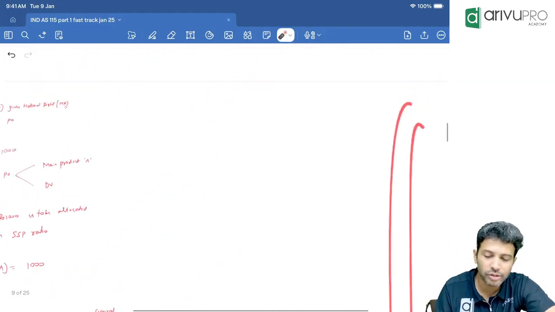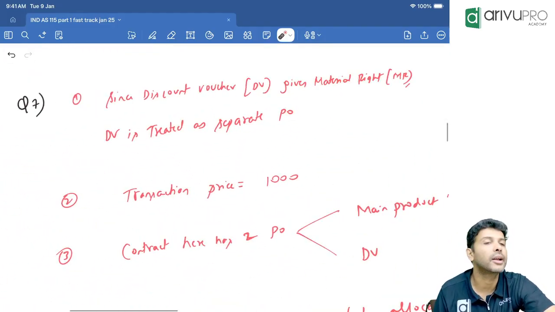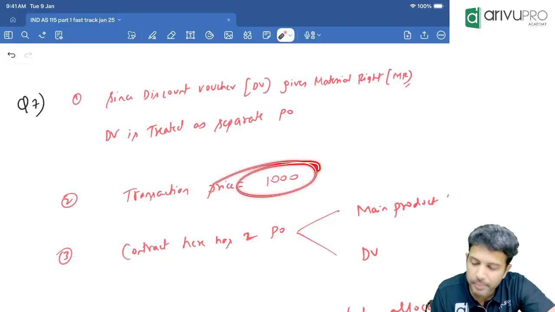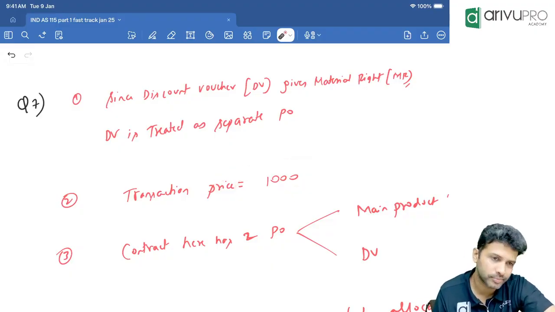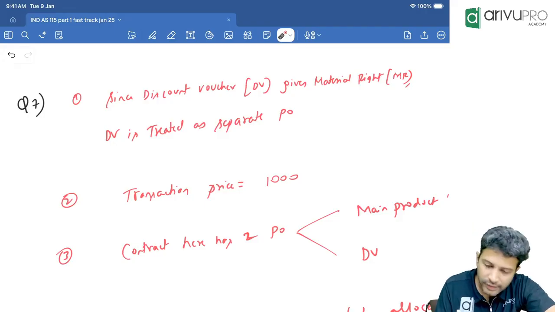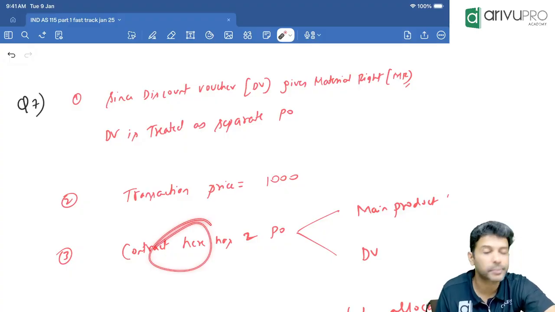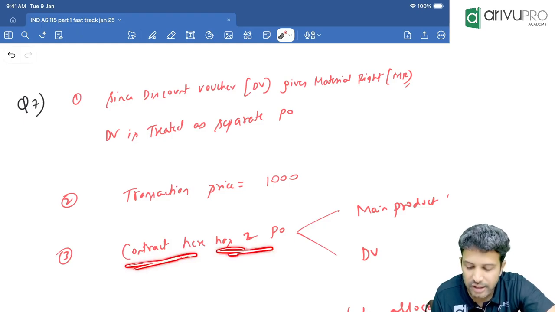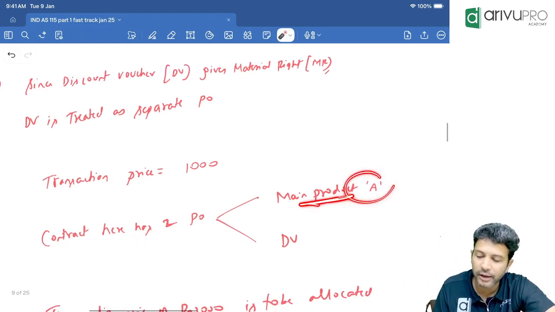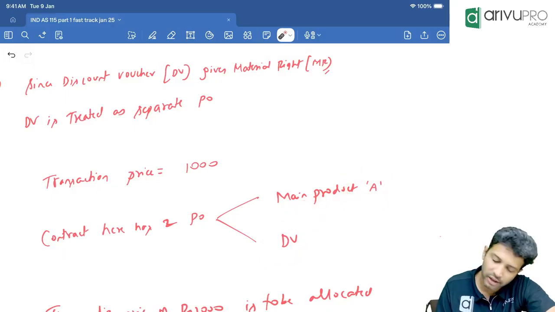Okay. Goods and discount voucher. Clear, sir? What is the transaction price? We already identified. TP is 1000. So if the discount voucher is a separate performance obligation, you need to find out the SSP of the discount voucher. In fact, I've written here. This contract has 2 performance obligations. One is the main product A, another one is the discount voucher.